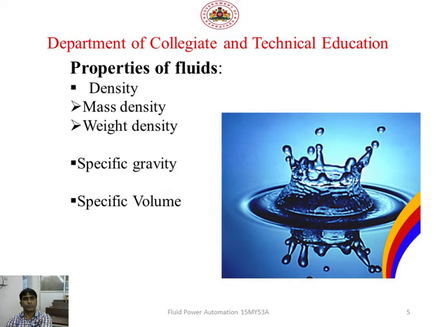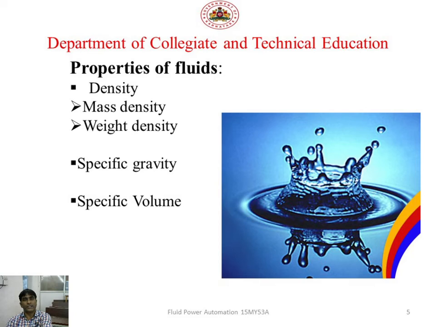Next, let's move forward. We see properties of fluid. Fluid can behave in many ways, and the behavior of fluid depends upon its properties. We should know each and every property of the fluid. In this class, we'll study different properties.